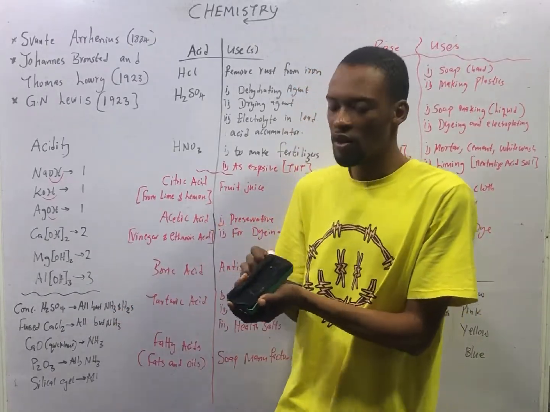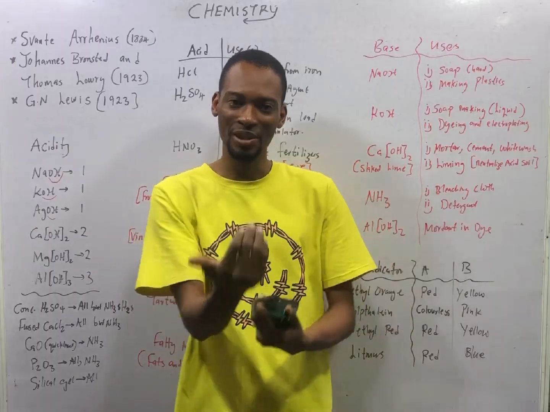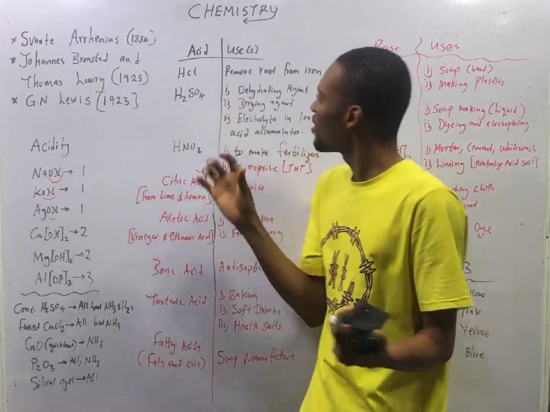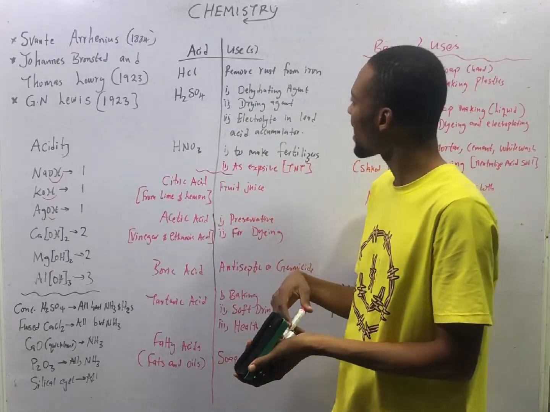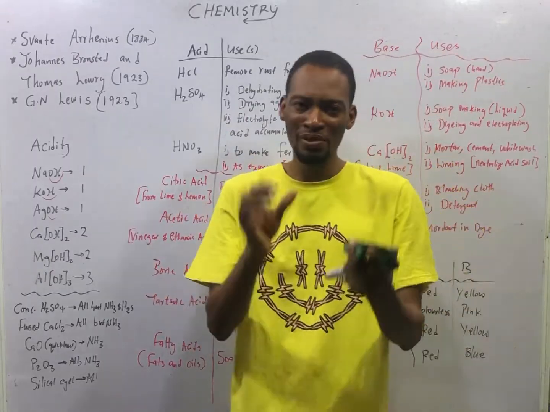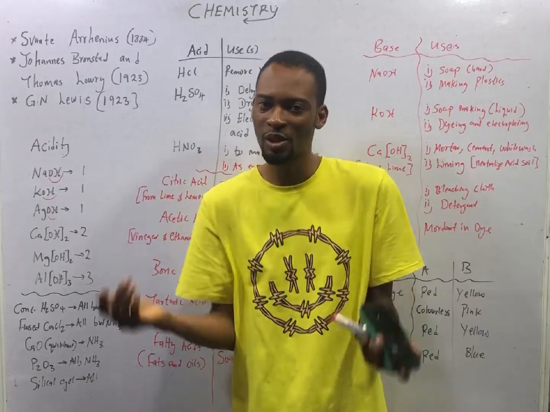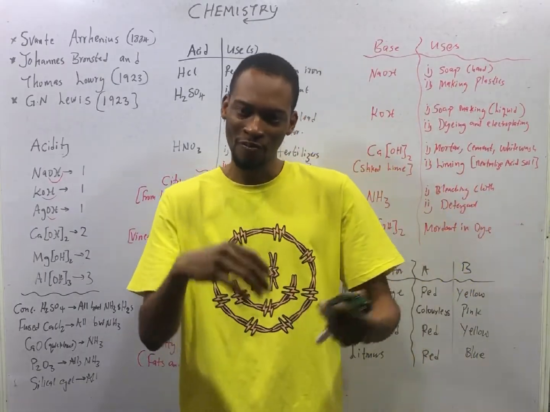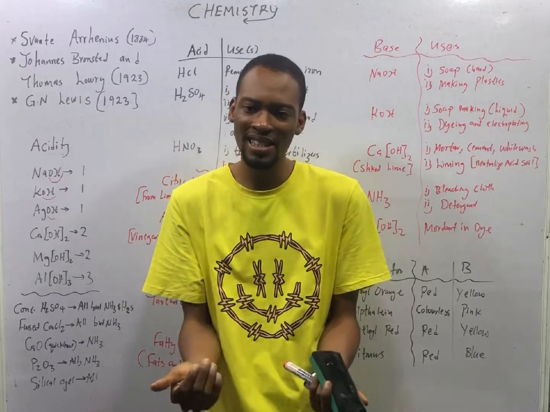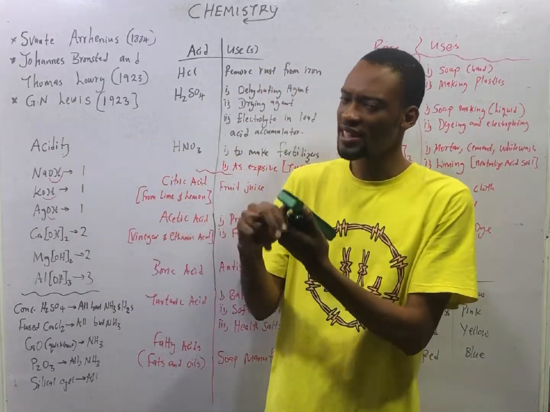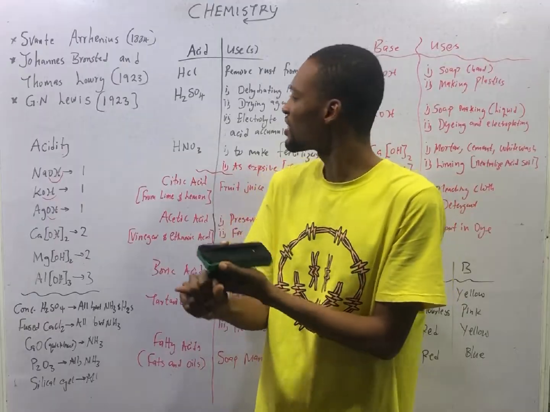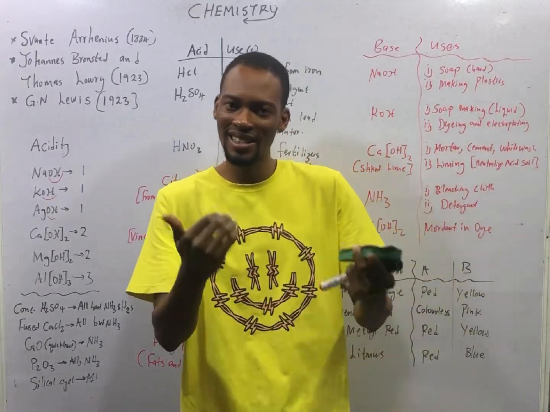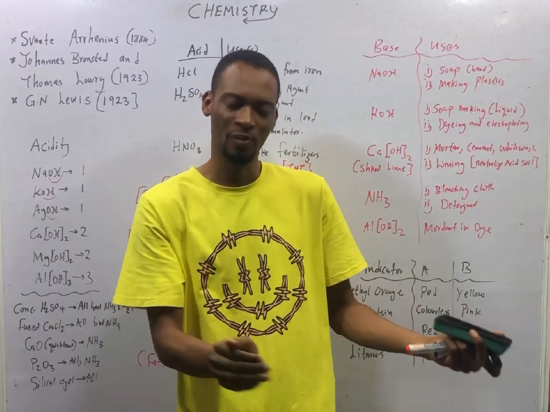This takes us to the common acids and their uses, common bases and their uses. HCl, hydrochloric acid, is used to remove rust from iron. H2SO4, tetraoxosulfate(VI) acid, is used as a drying agent, it is used as a dehydrating agent, and it is used as electrolyte in the lead acid accumulator.